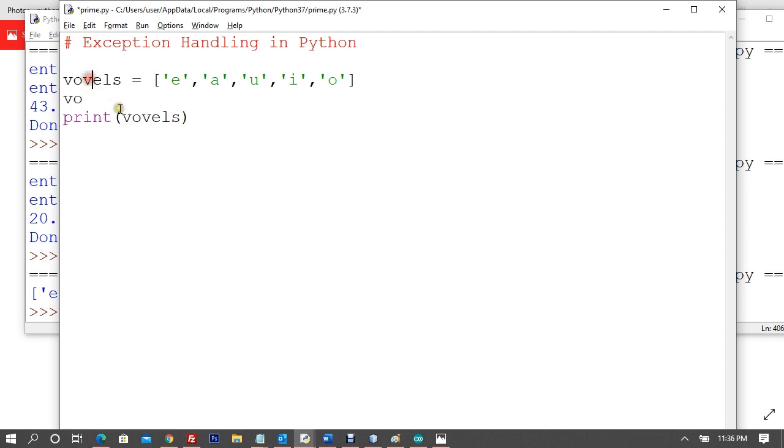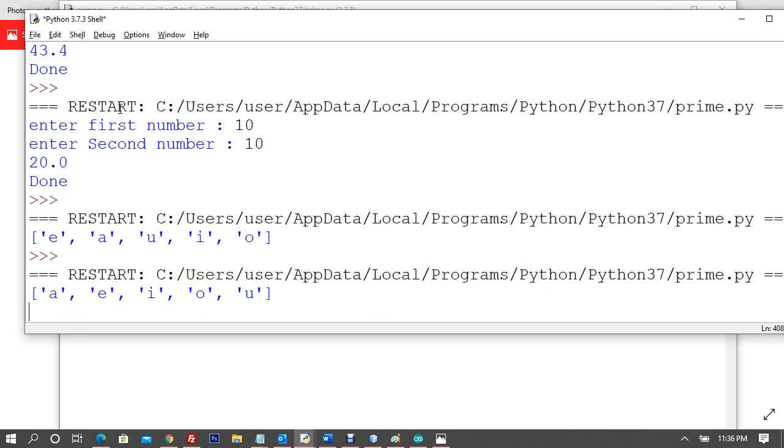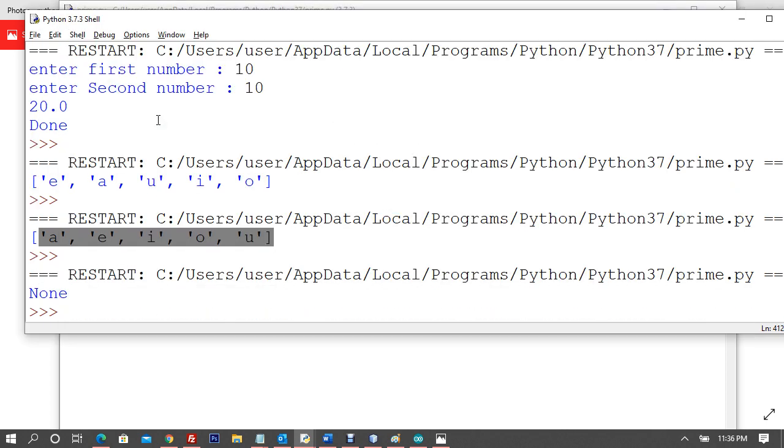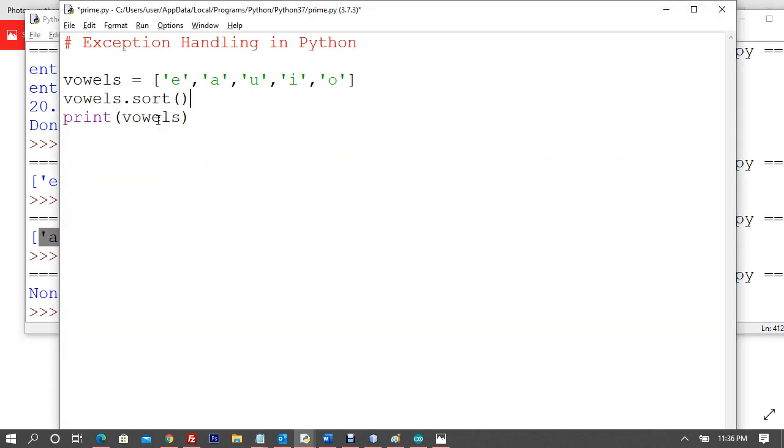VOWELS, I spelled it wrong. So I'll say vowels dot sort. If I say vowels dot sort, it should sort it down, right? Yeah, AEIOU. What happened to this earlier? Right, yeah, we were doing one thing wrong here. We were printing it directly, vowels dot sort, and we were getting None. Yeah, that's what we were doing wrong. Okay, thank God. At the end of the day, we were able to handle it.